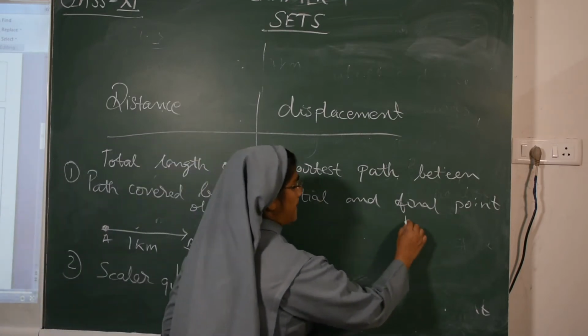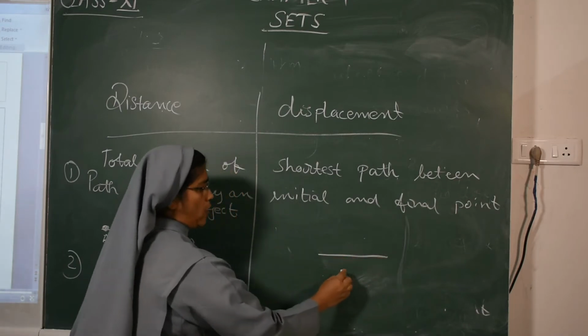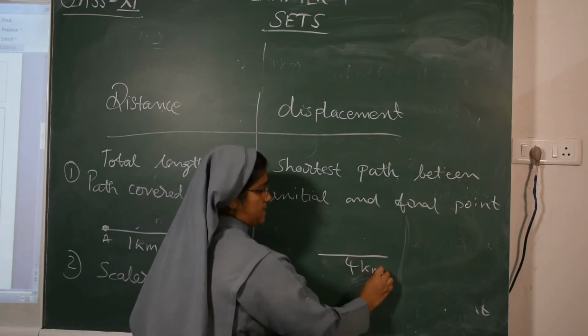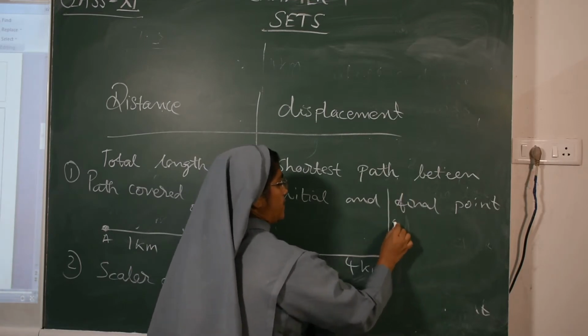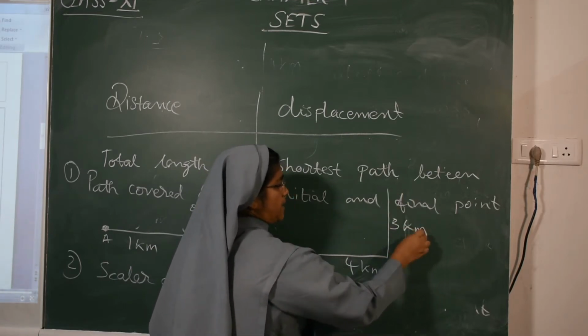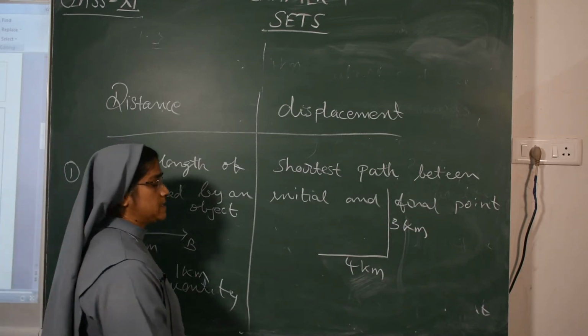You can say a man travels 4 kilometers towards east. Then from there he goes 3 kilometers towards north. So what is the displacement? How will we find out the displacement?